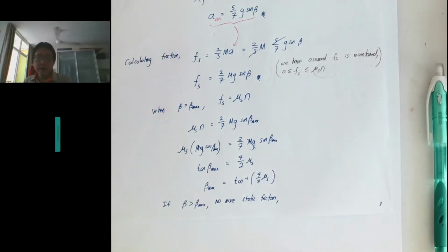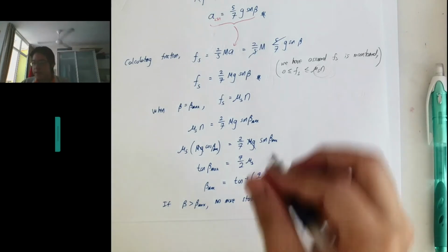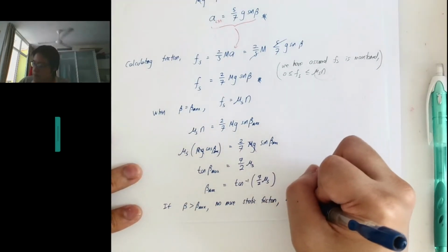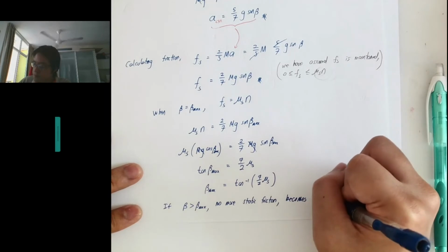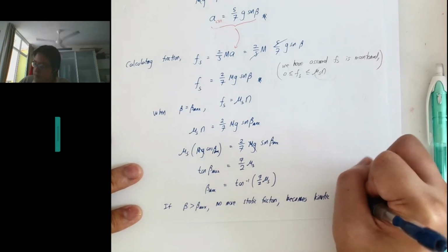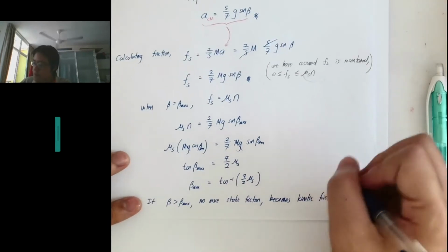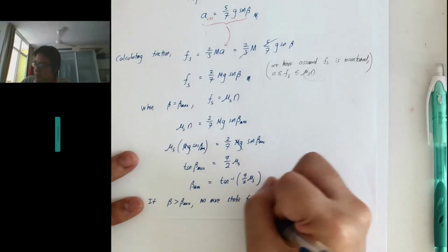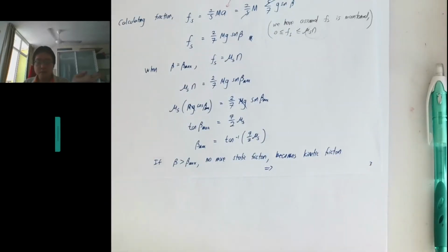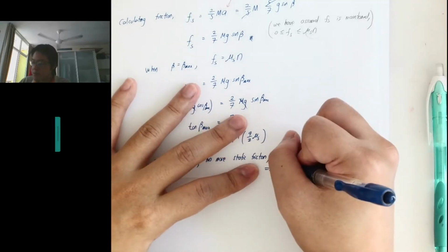And in all the examples that we solved, when there's no more static friction, it becomes the kinetic friction. So when it becomes kinetic friction, this is what we'll talk about next: it becomes rolling with slipping.